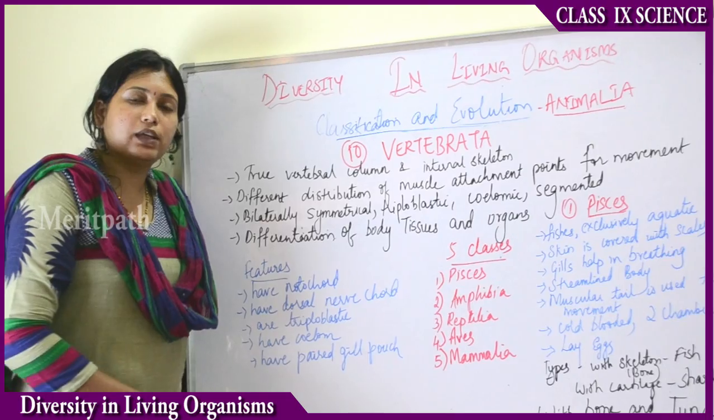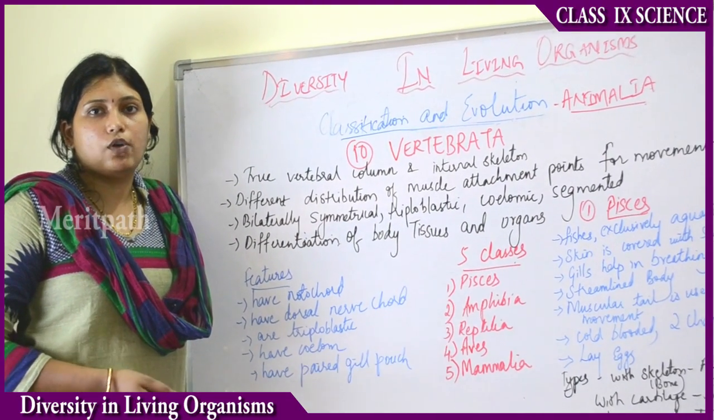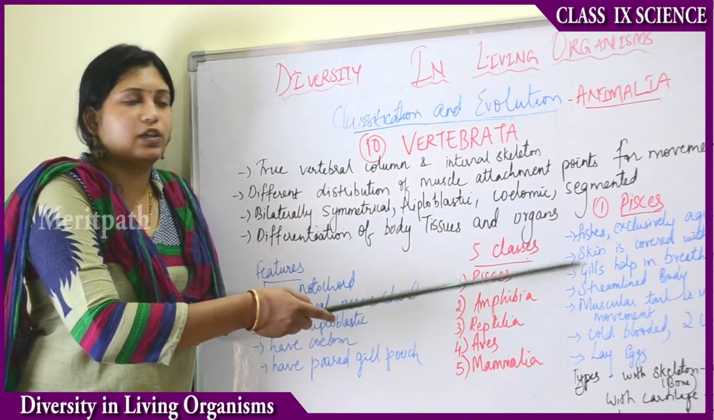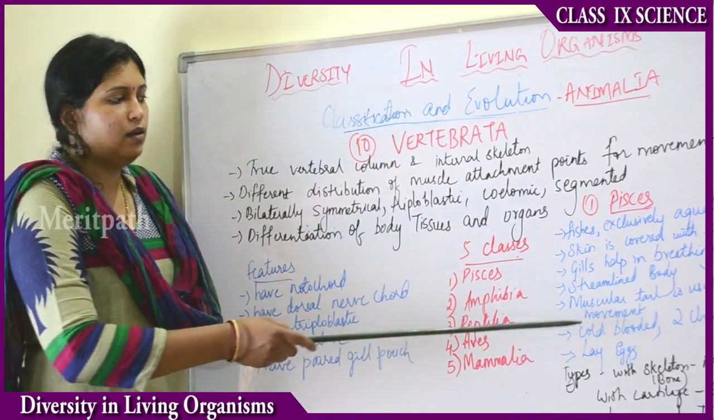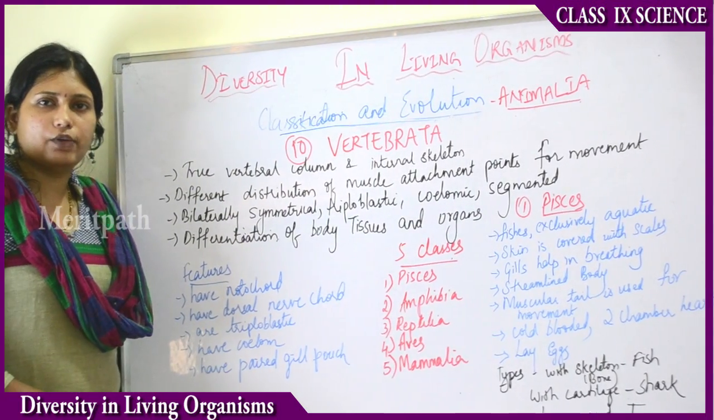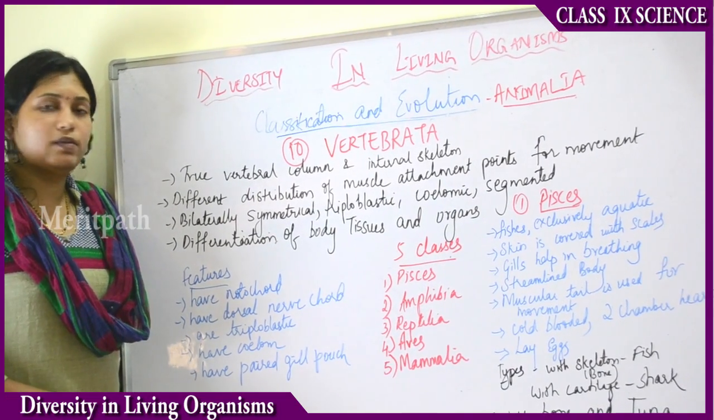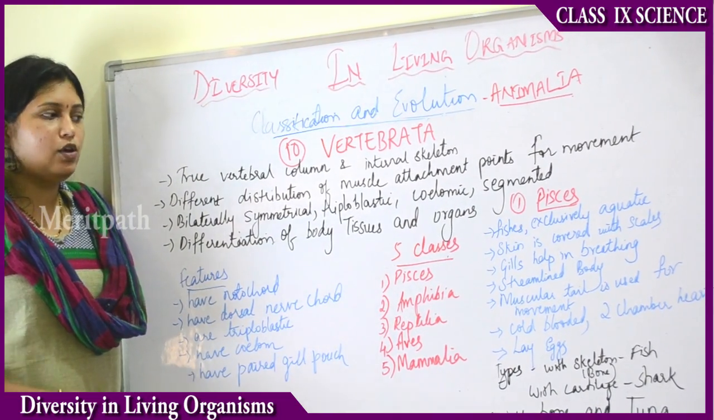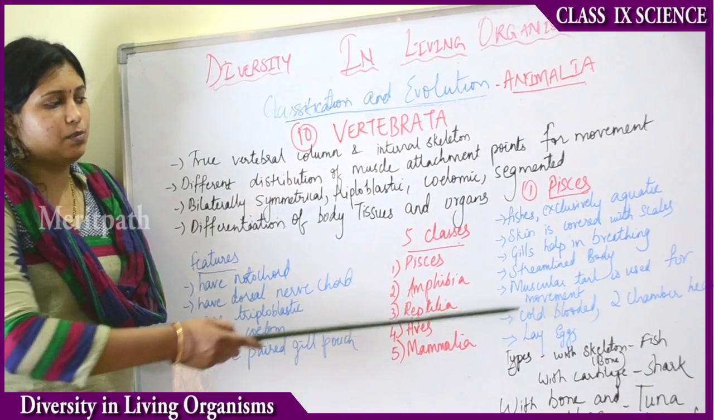Then they have gills for breathing purpose. How do they breathe? They take dissolved oxygen from the water with the help of the gills. Then they have a streamlined body. Then they have a muscular tail used for movement. You know fishes have tails. Many of you might be eating fishes daily. Sometimes non-vegetarians take fishes in their diet. So you know the fishes have tails. So that tail part helps in movement.